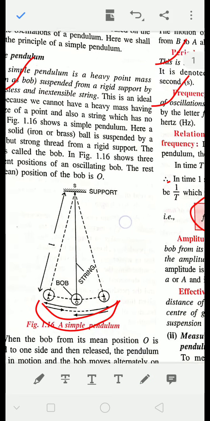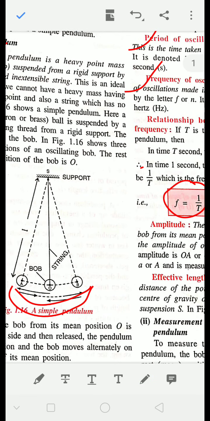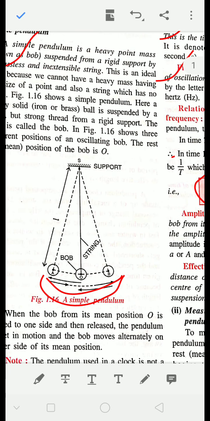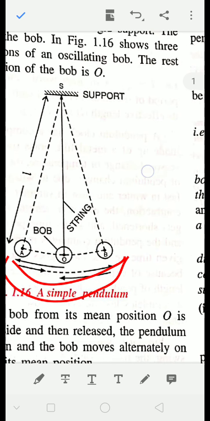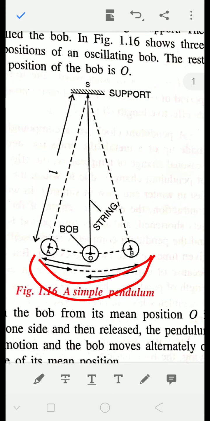Okay, now we have to study the next topic, that is amplitude. See, if you see the diagram here, you will understand that O is the mean position, and from O the pendulum is maximum going to A or B. The bob is maximum going up to A or B on either side. So this maximum displacement of the bob from the mean position is either OA or OB.